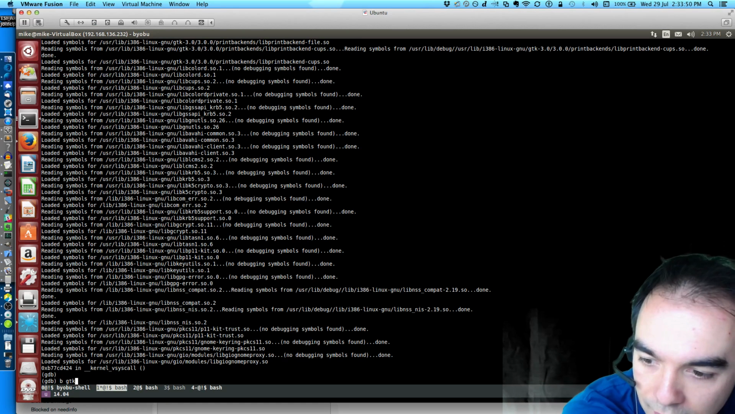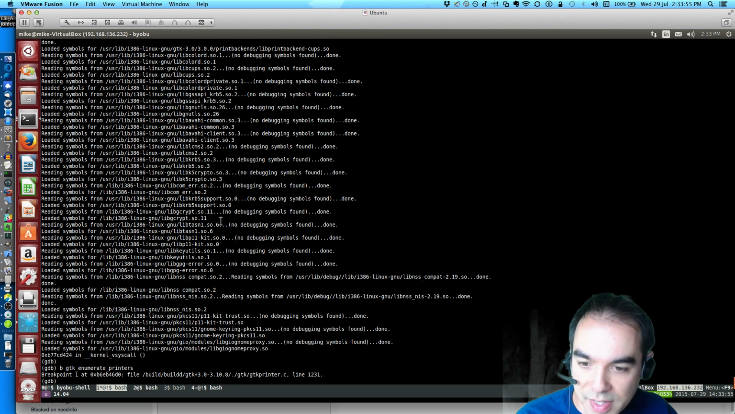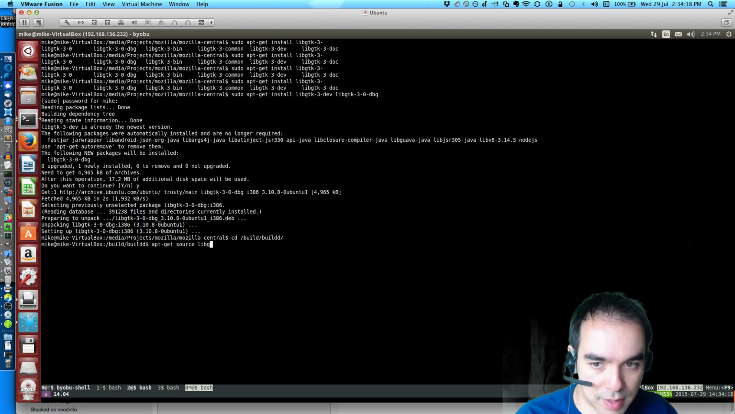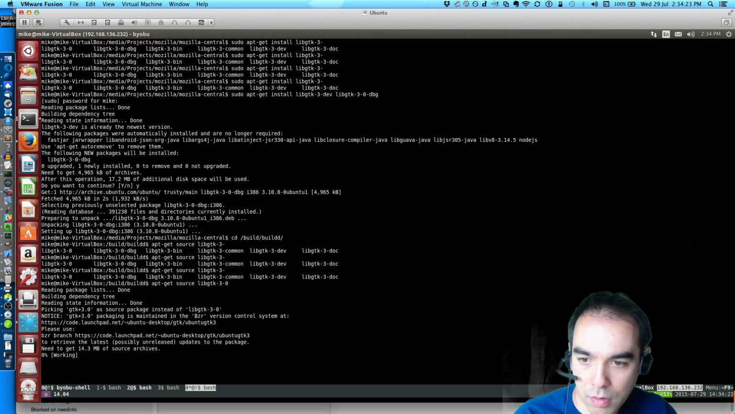All right, so gtk_enumerate_printers. This is where they expect the source to be. Build, and then the source right there. So that's where I'm going to put the source. So build, and then I'm going to get the source for GTK3. So sudo apt-get source libgtk3.